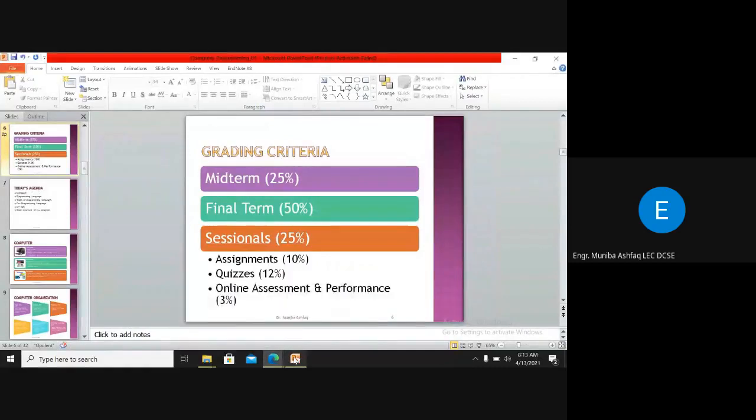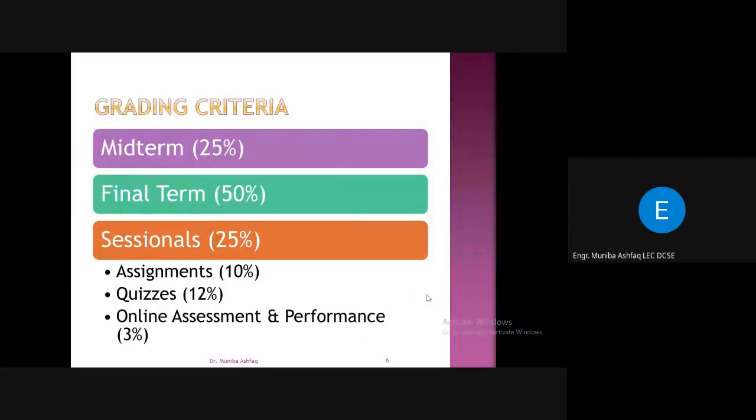Quizzes will be there. So I think for all of the sections you have to decide some time so that I can take a quiz from all the sections at one time, right? So you have to decide this in this week. Yes, you have to decide sometime in this week. So at least I will take quiz 1 from you, because this is week 2 and we have missed week 1 because of some reasons.